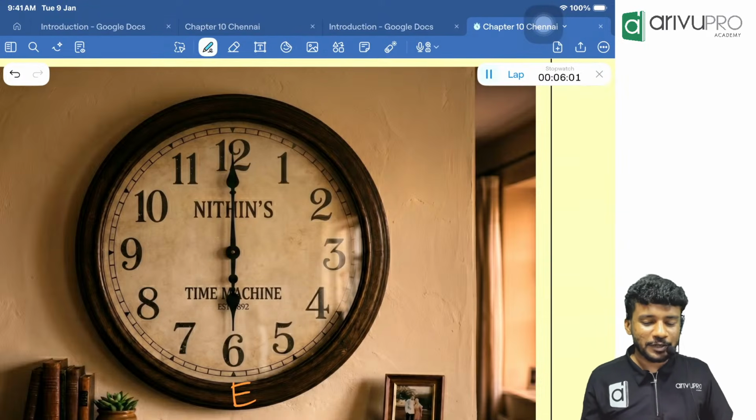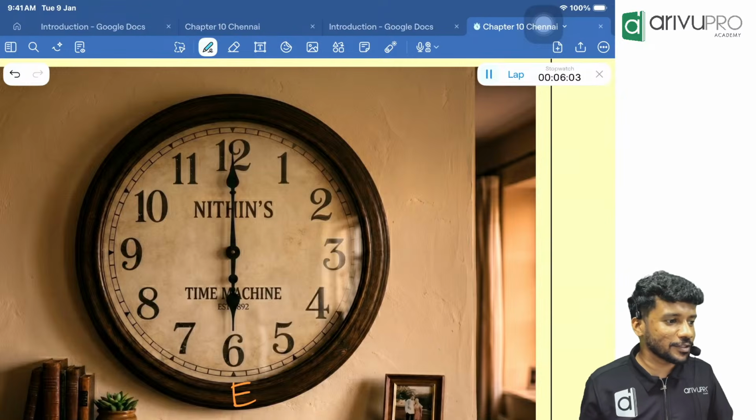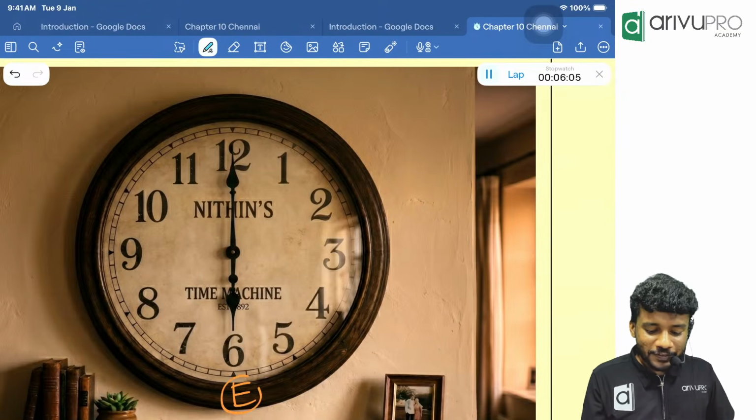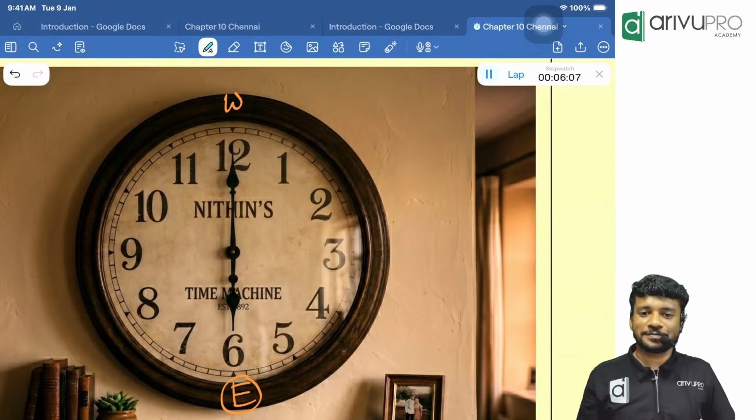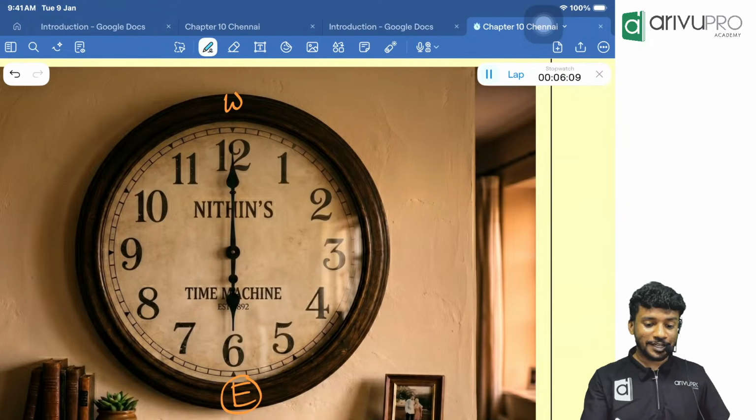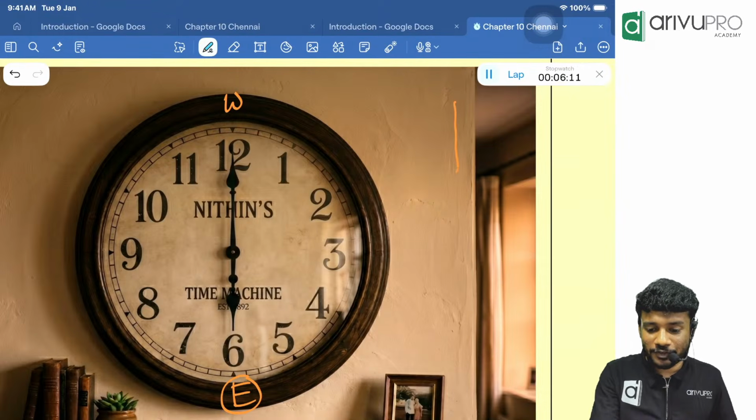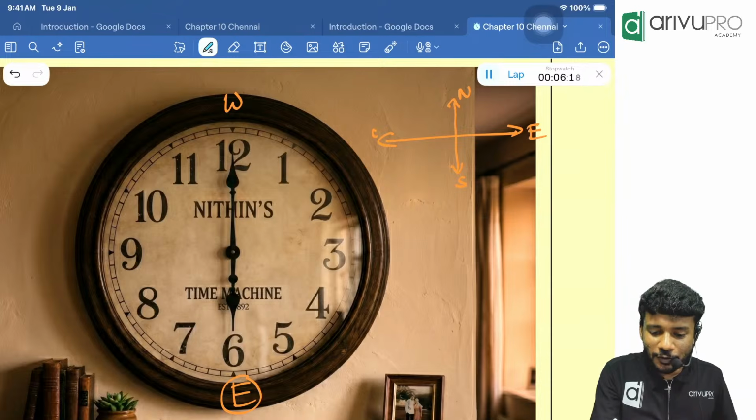Then can anyone tell me what is the minute hand looking towards? Opposite of east is always what? West. Okay, then I will ask everyone a question. I will draw one sample picture for everyone's reference. We know north is there, south is there, east is there, west is there.